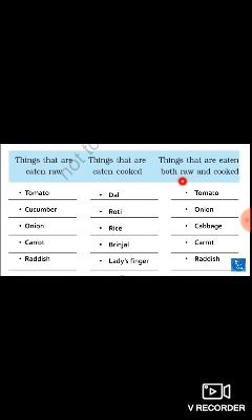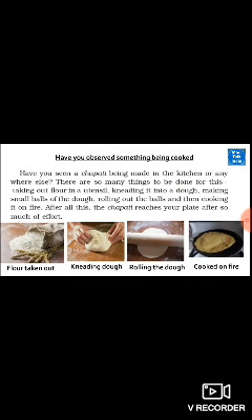Now coming to the next page, page number 65. Now what do we have to do? Here is our next activity. Have you seen a chapati being made in the kitchen or anywhere else? There are so many things to be done for this. Taking out flour in a utensil, kneading it into dough, making small balls of the dough, rolling out the balls and then cooking it on fire. After so much effort, the chapati reaches your plate.